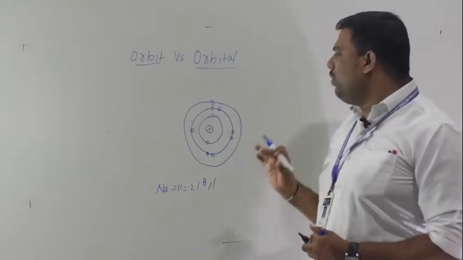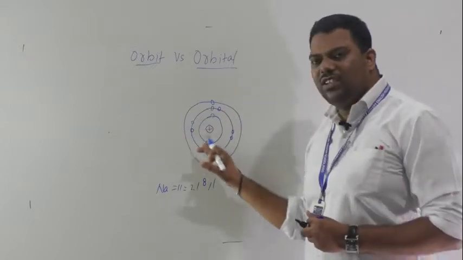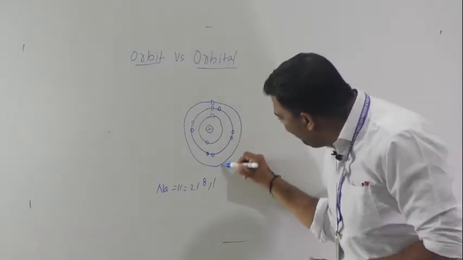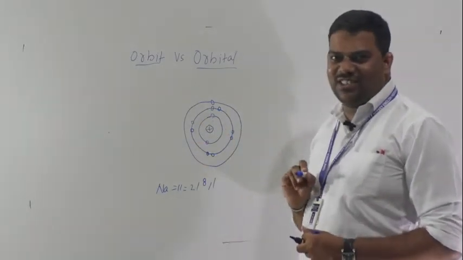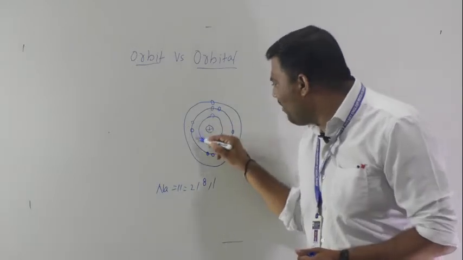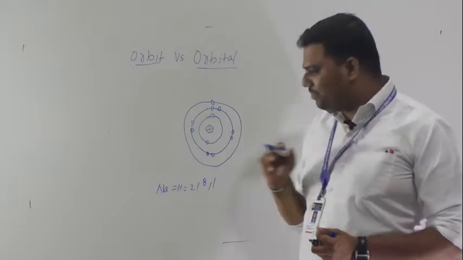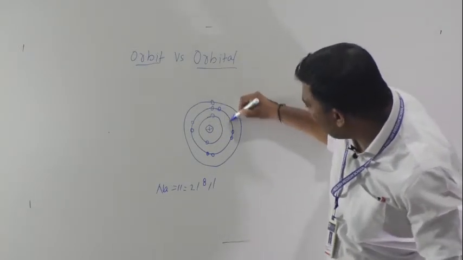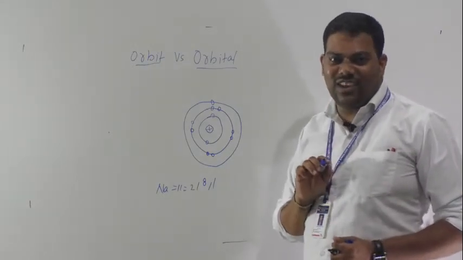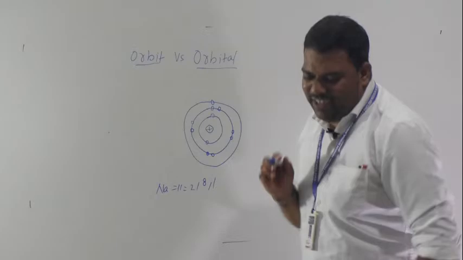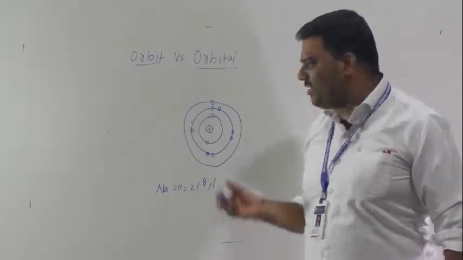Understood? So here, orbit means a shell or energy level, or we can say the path of electrons, the path that electrons revolve along around a nucleus. Whatever this path of electrons is, we call it an orbit. And an orbit may contain 2 or more than 2 electrons.